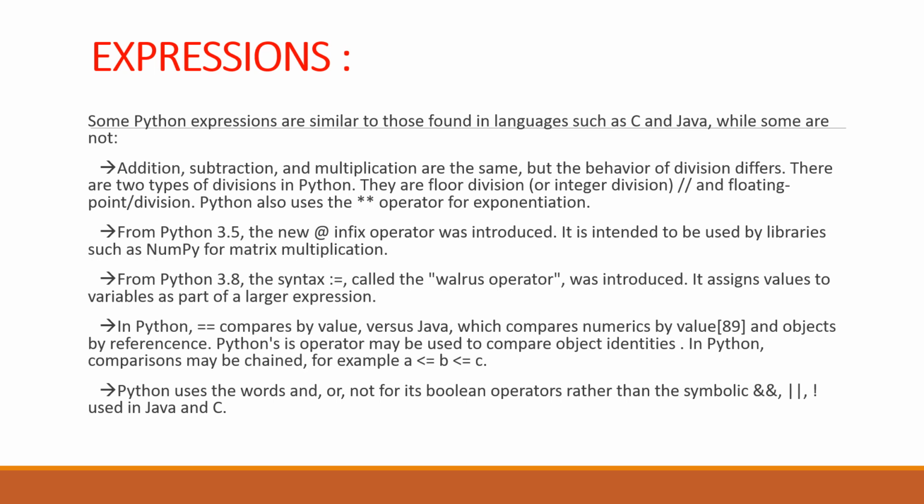Expressions. Some Python expressions are similar to those found in languages such as C and Java, while some are not. In this, there are points. Addition, subtraction, and multiplication are the same, but the behavior of division differs. There are two types of division in Python. They are floating-point division and integer division. Python also uses the double star operator for exponentiation.